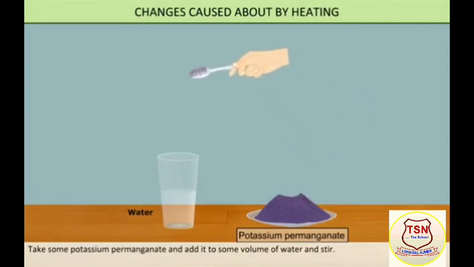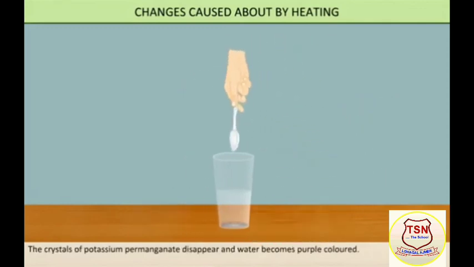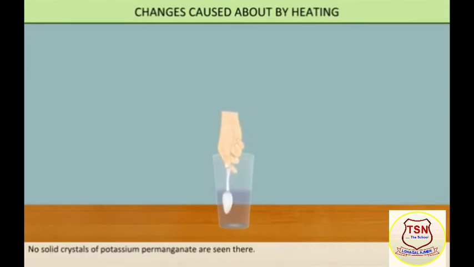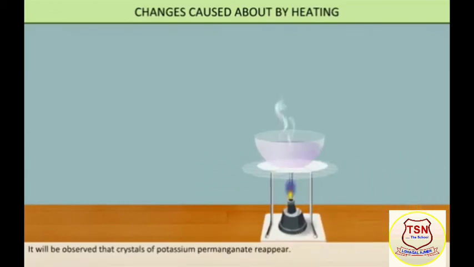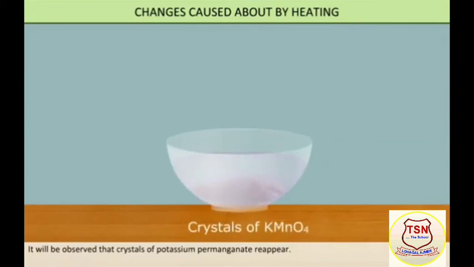Take some potassium permanganate and add it to some water. The crystals of potassium permanganate disappear and the water becomes purple colored. No solid crystals of potassium permanganate are seen there. The mixture thus obtained is a solution. Heat the solution till the vapors come out and let the rest evaporate. It will be observed that crystals of potassium permanganate reappear. Thus it can be said that it is an example of a reversible change.